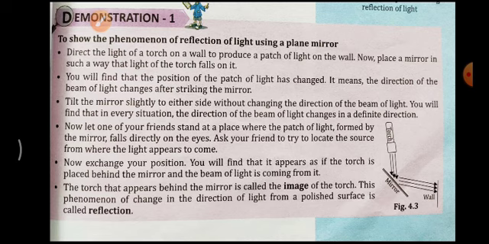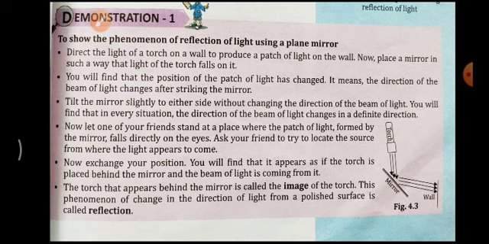Now let one of your friends stand at a place where the patch of light formed by the mirror falls directly on the eyes. Ask your friend to try to locate the source from where the light appears to come, obviously from the mirror only. Now exchange your positions. You will find that it appears as if the torch is placed behind the mirror and the beam of light is coming from it.